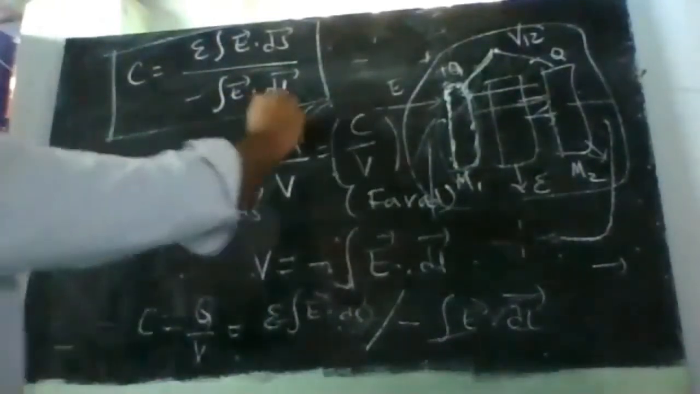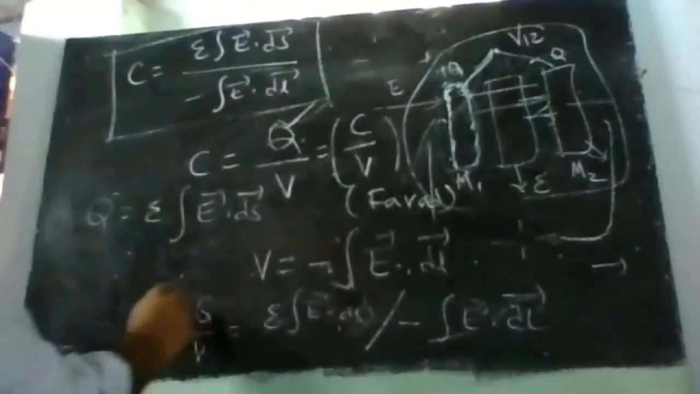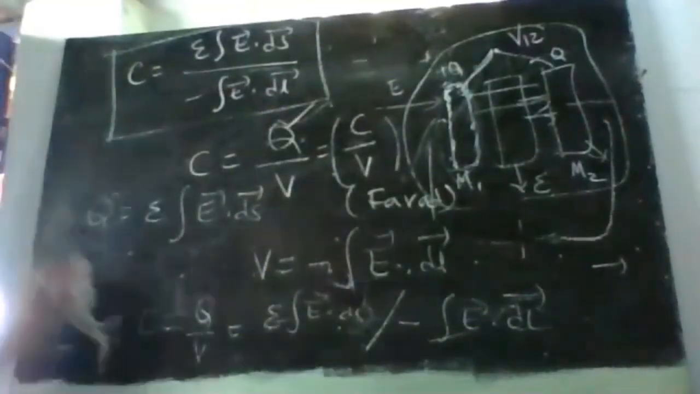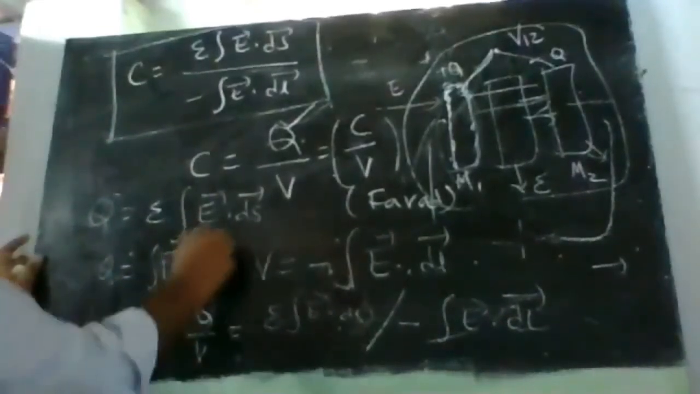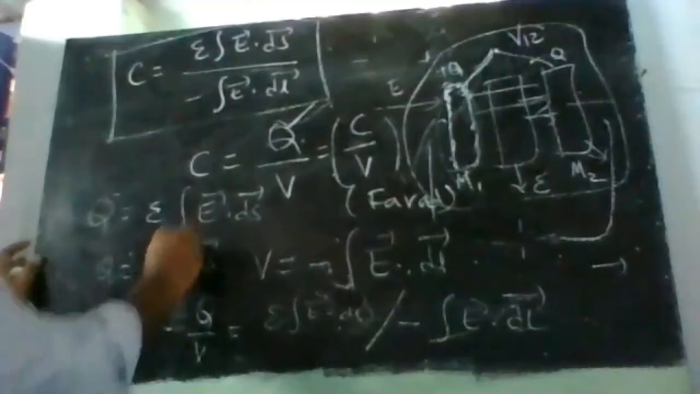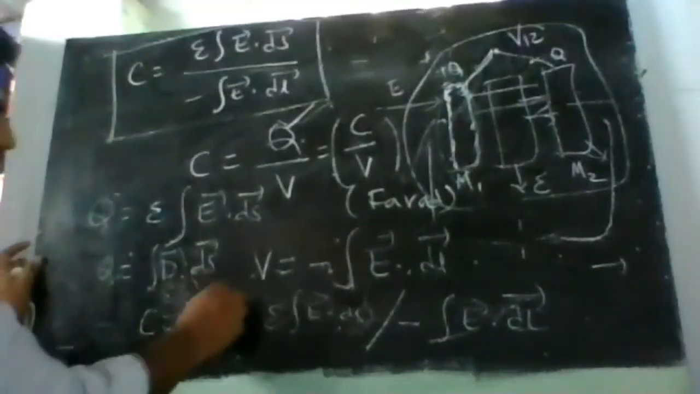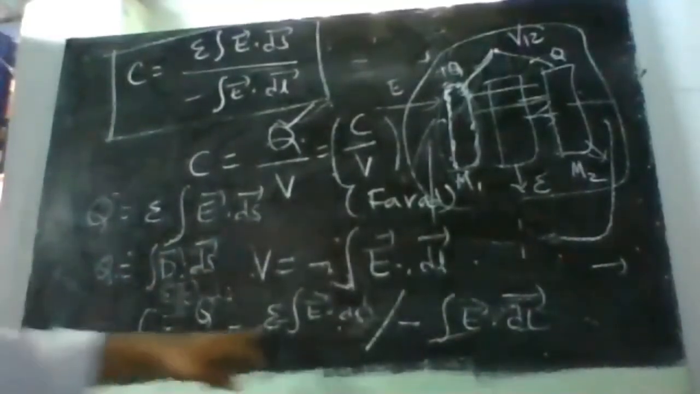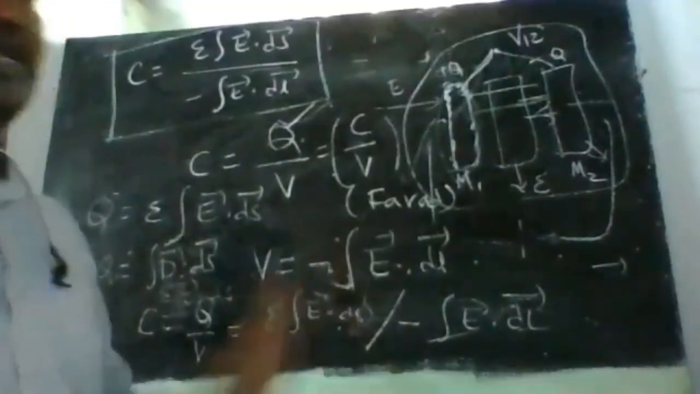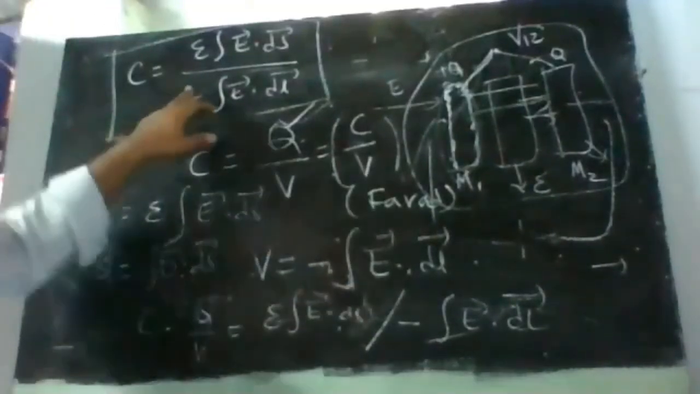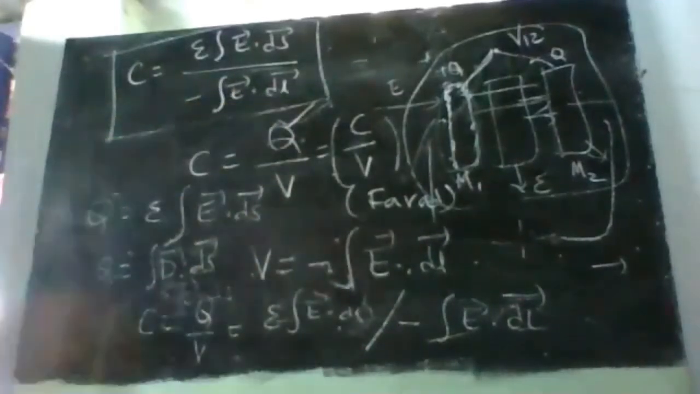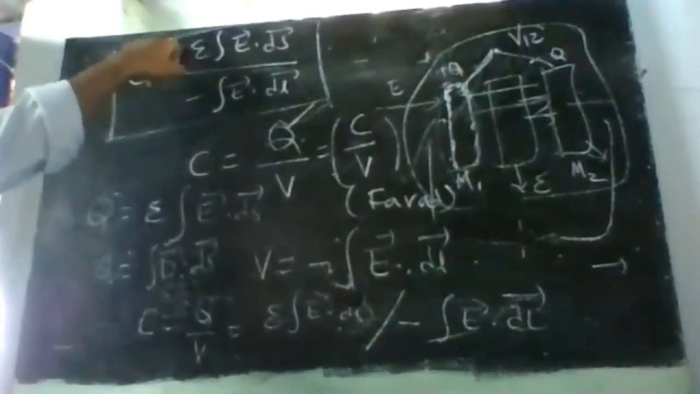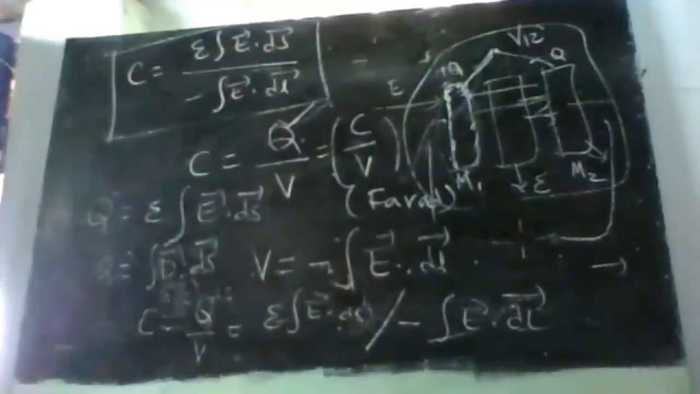For Q, we use Gauss law. Q is equal to the integral of D bar dot dS bar as per Gauss law. D bar we can write as epsilon into E bar dot dS bar. So Q is equal to epsilon into E bar dot dS bar. Now potential V is equal to minus integral of E bar dot dl bar. So C is Q by V, which is nothing but this by this. So this is the case. Okay, understood, simple thing.